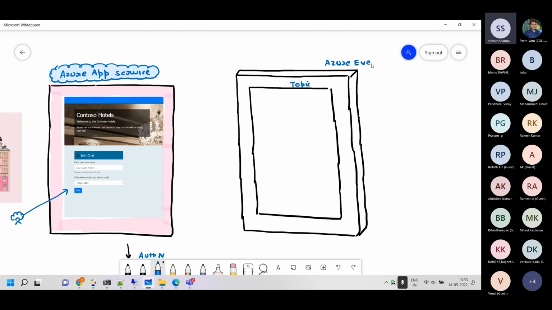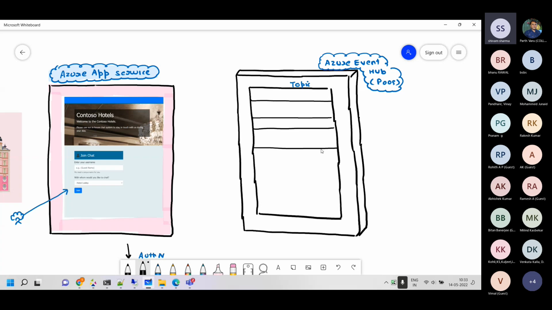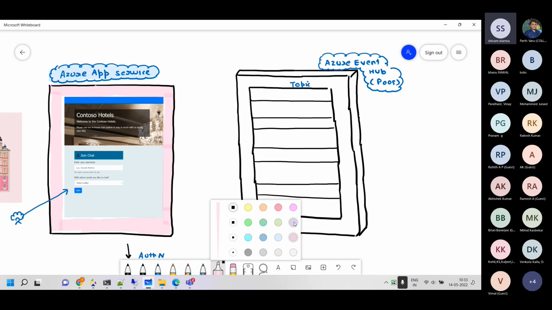Azure Event Hub is based on Apache Kafka. It's a PaaS solution, a platform as a service solution, built on Kafka. So when we create an Event Hub, inside it we have topics. The one which I will show you in some time, we have created one topic there. We'll put more details very soon. And this topic has around 32 partitions. In my screen I have fewer partitions, but imagine there are 32. Let's say this is 1, 2, 3, 4, and so on. So 32 partitions are there.